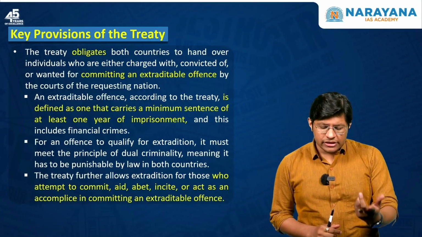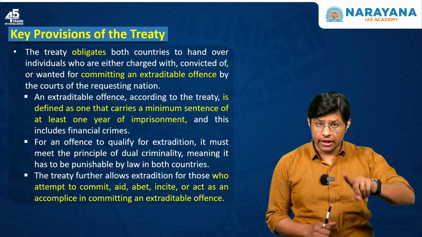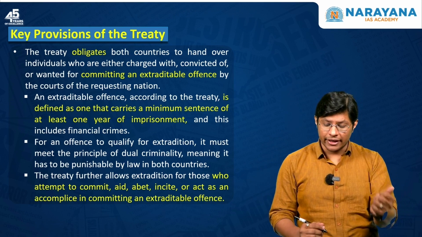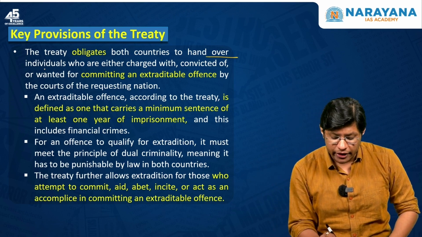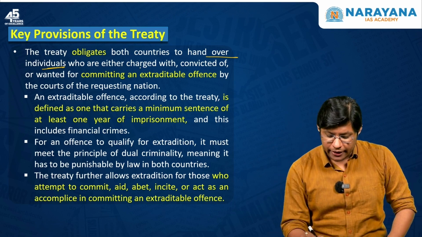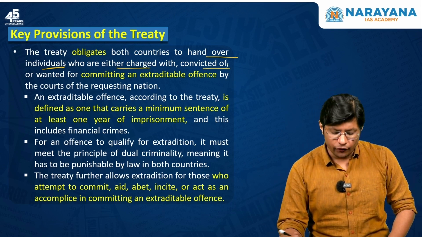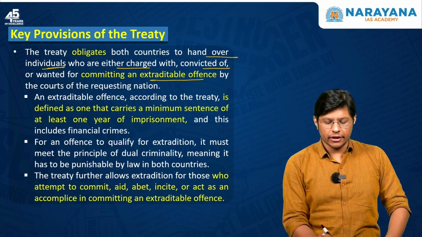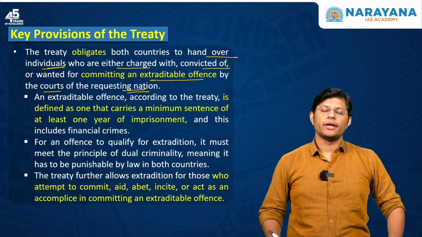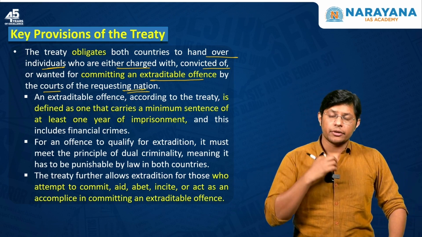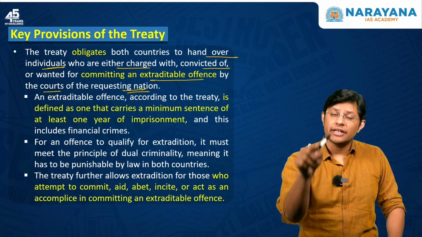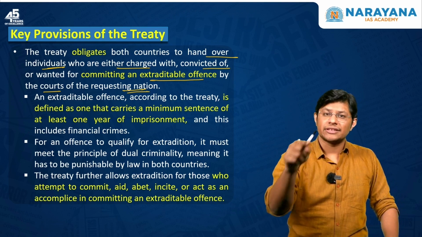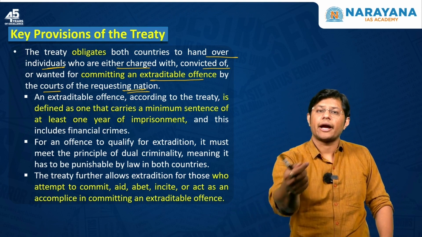Now, which are the key provisions? This treaty signed between Bangladesh and India in 2013, revised in 2016, makes it mandatory for both countries to hand over individuals who are either charged with, convicted of, or wanted for committing an extraditable offence by the courts of the requesting nation. Which means if India believes that a person living in Bangladesh has committed a crime in India, then Bangladesh would be obliged to send that wanted criminal back to India.